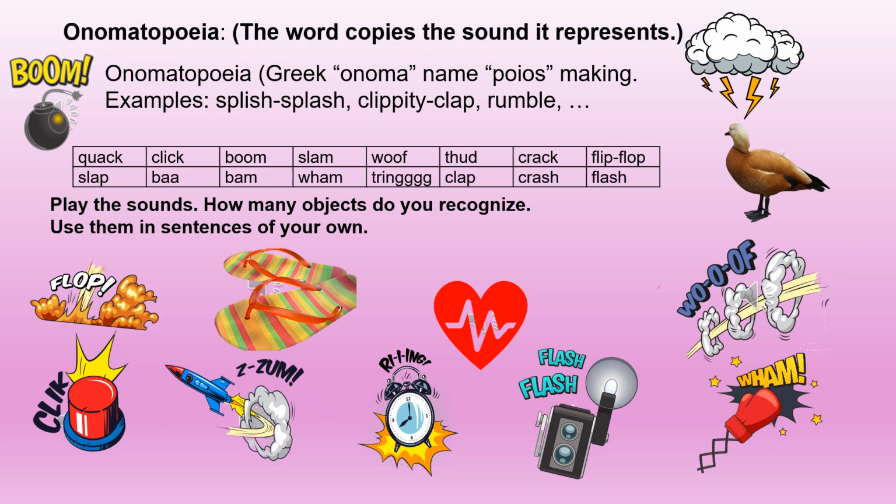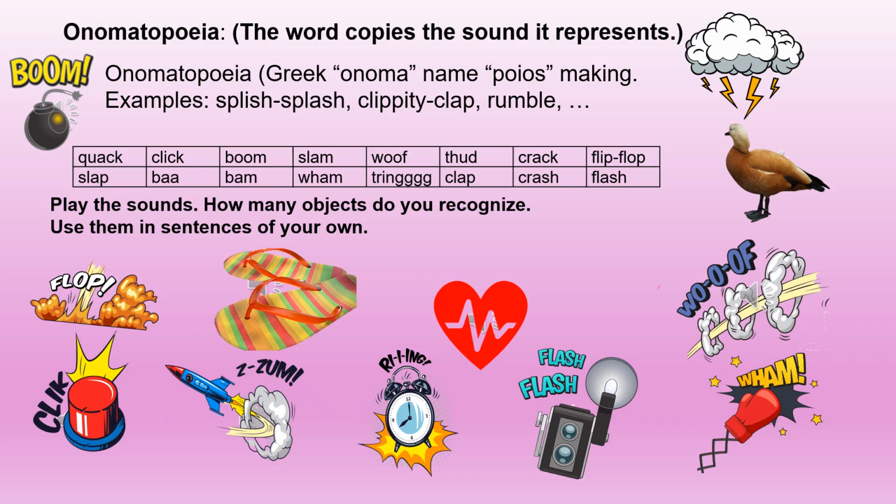Onomatopoeia. The word copies the sound it represents. Onomatopoeia, Greek onoma, name, poios, making. So, the word does something. That's what the Greek tries to convey.